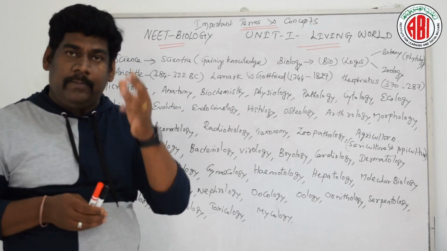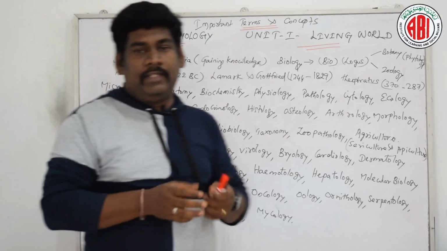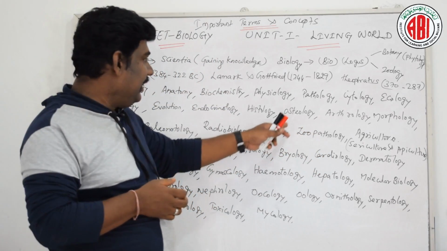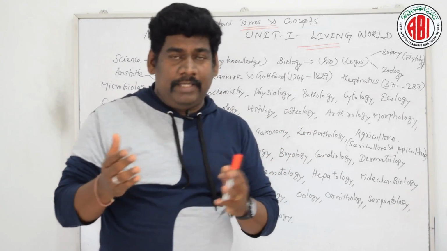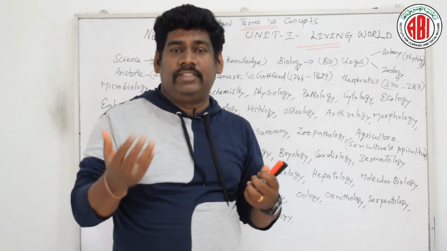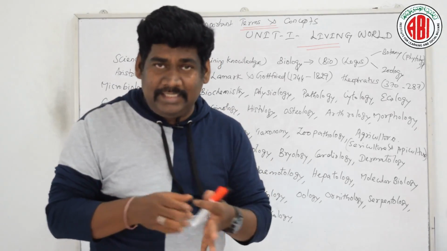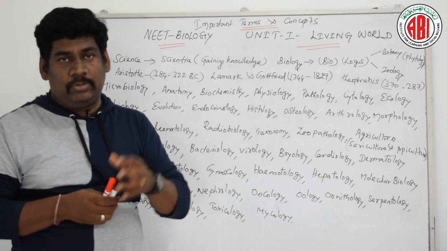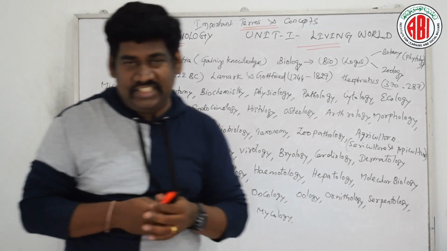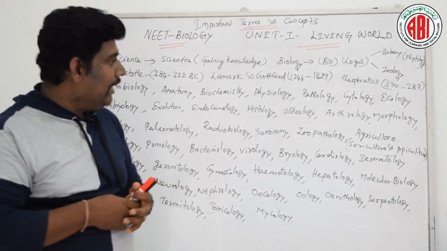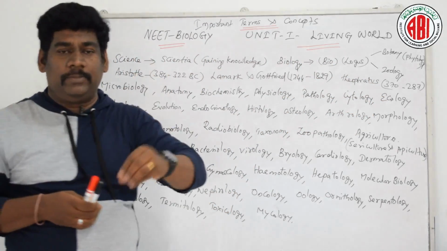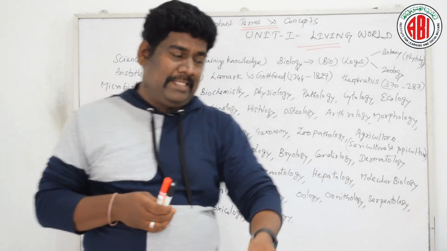We have discussed genetics in detail. Mendel is said to be the father of genetics, whereas for modern genetics the credit goes to William Bateson, who is said to be the father of modern genetics. For medicine or medicinal plants, Theophrastus is said to be the father of medicine or of medicinal plants.